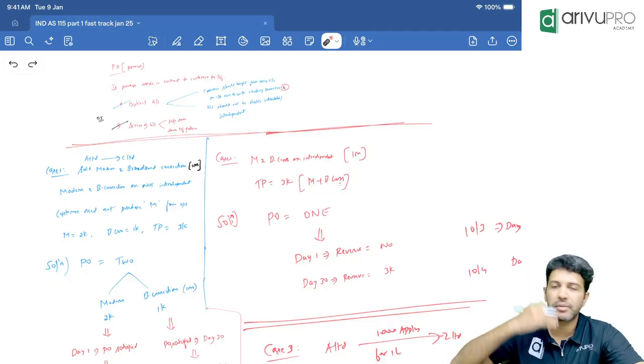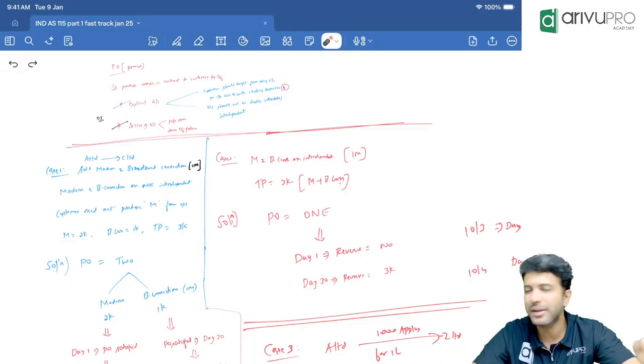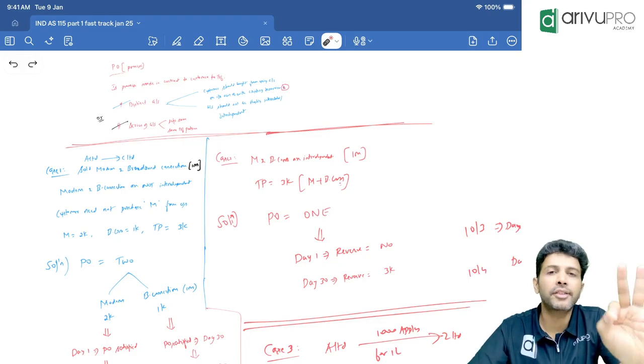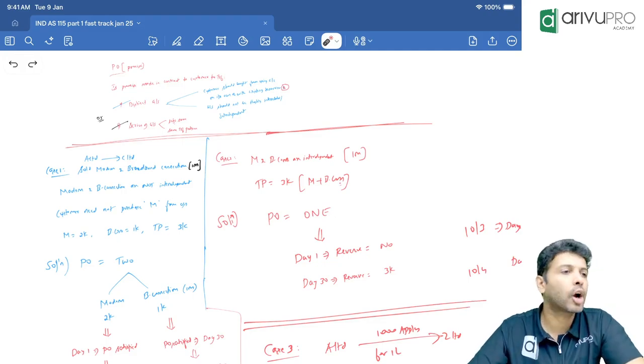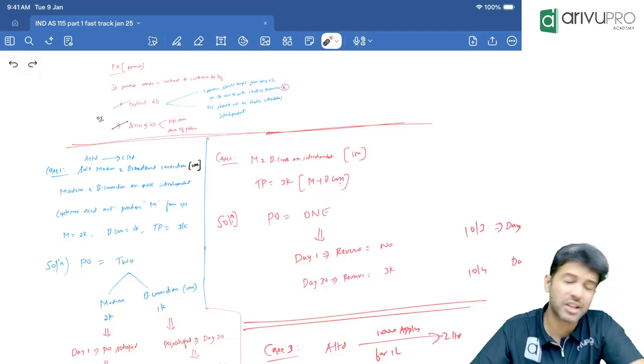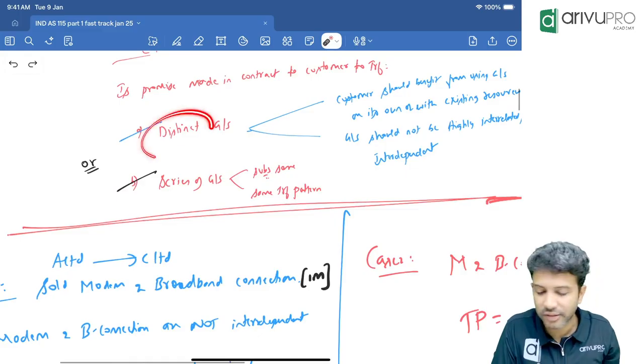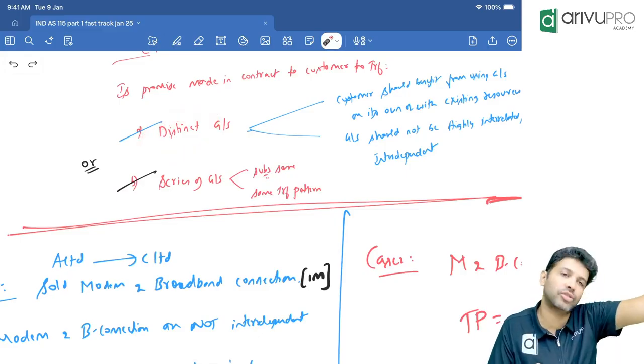Now once again, maybe we'll call out the definition. Performance obligation means what? Let's try to remember now. It's a promise made in the contract with the customer. What promise? To transfer a distinct good or service. Distinct goods means separate goods or service.